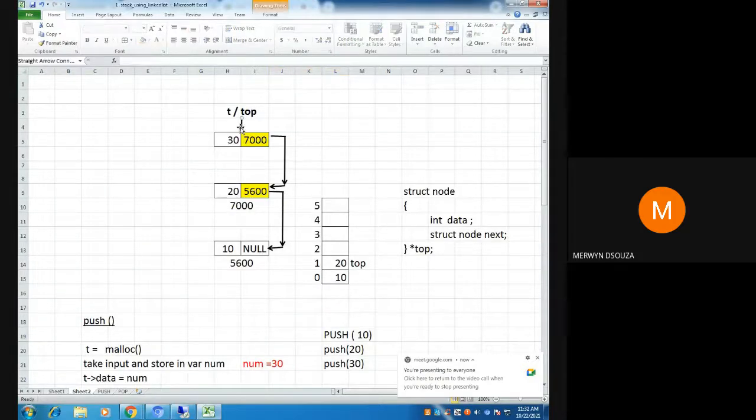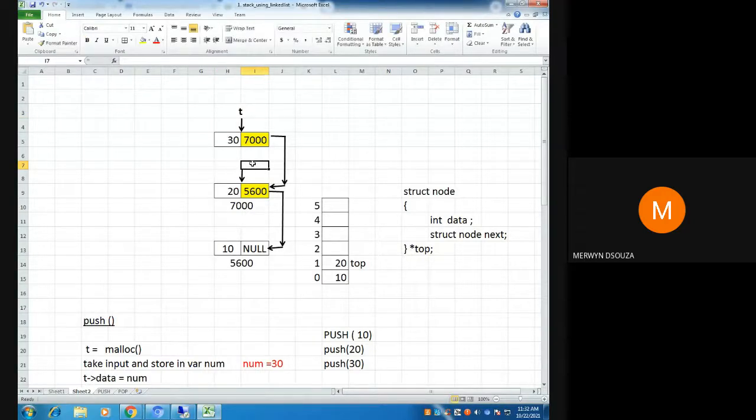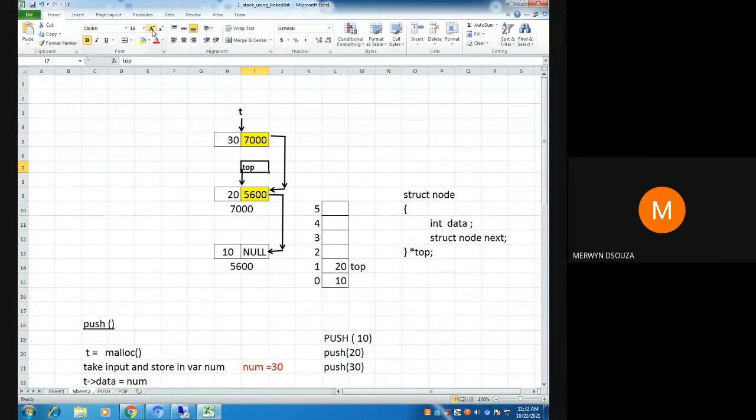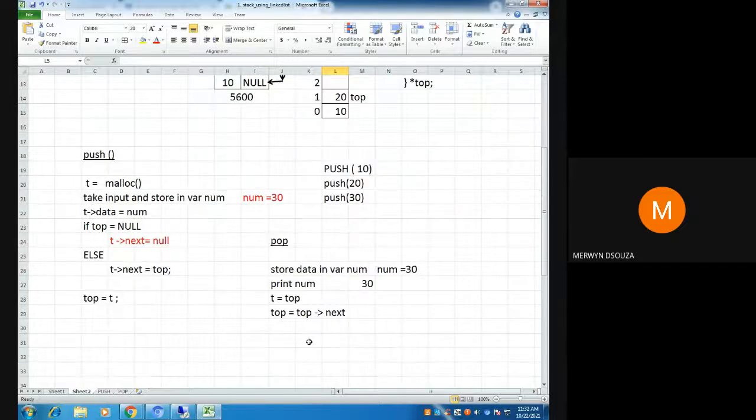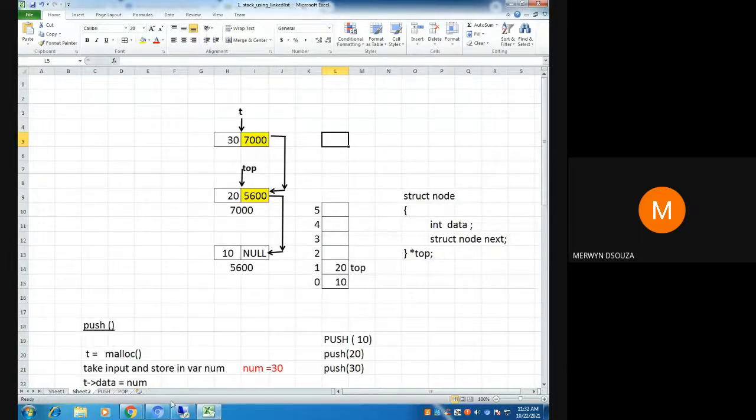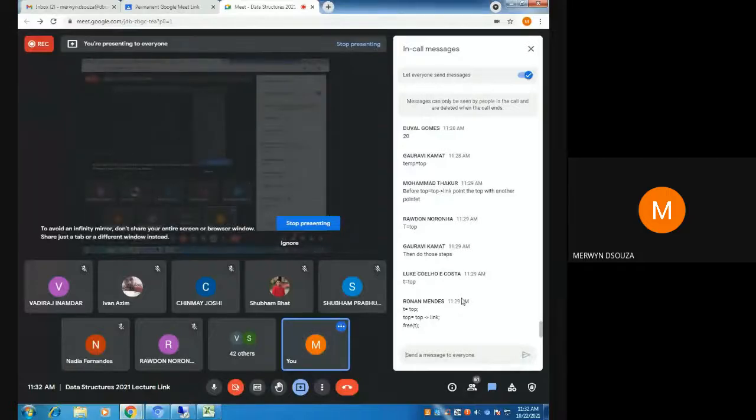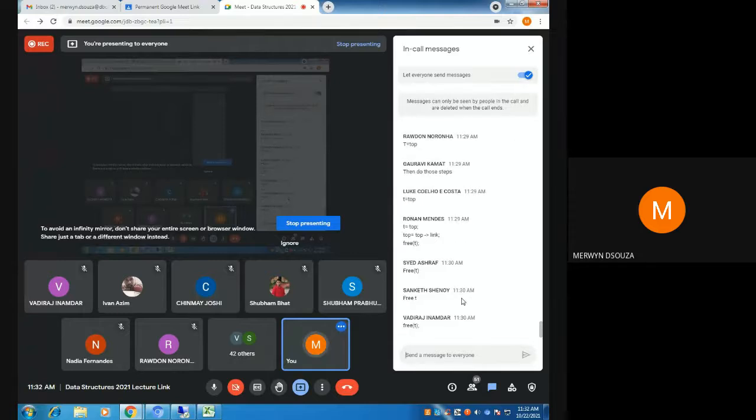So what will happen? It will bring top down. Top will come down here. Now, after top has come down, to finally delete this 30, what can I say? I can say free, which pointer? T. Okay, so I can say free T.